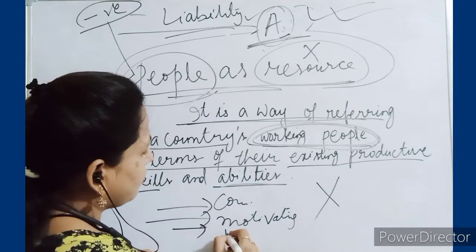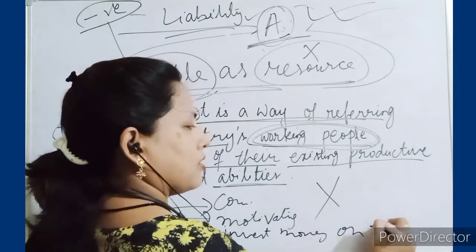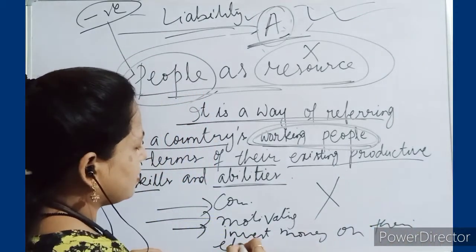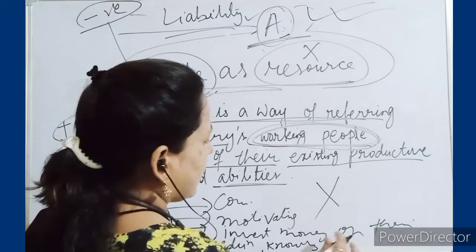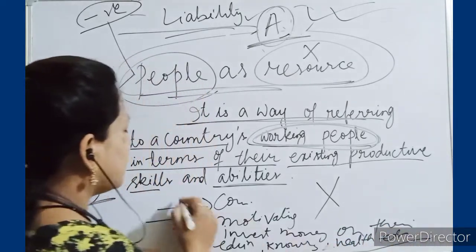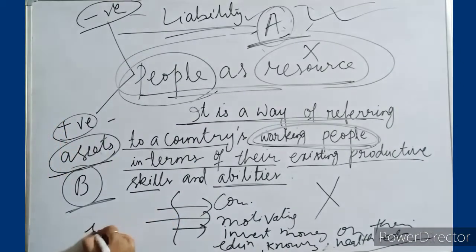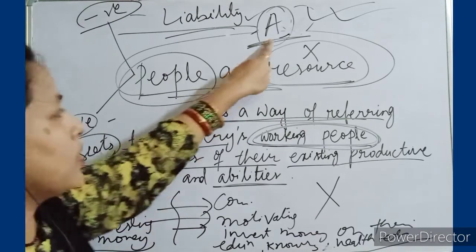If we invest money on their education, knowledge, health facilities, etc. अगर ये सब हम करेंगे, that means what? We are investing money on what? On these people.